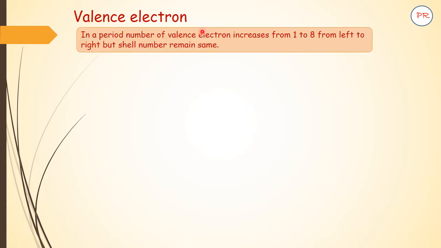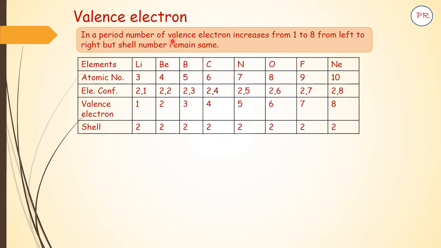Now we have to see certain properties associated with this modern periodic table. The first one is valence electrons. In a period, the number of valence electrons increases from 1 to 8 from left to right, but the shell number will remain the same.